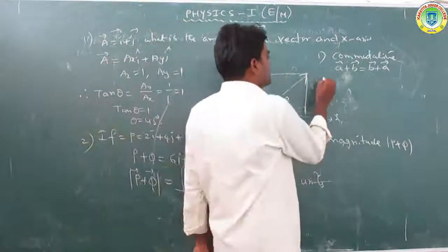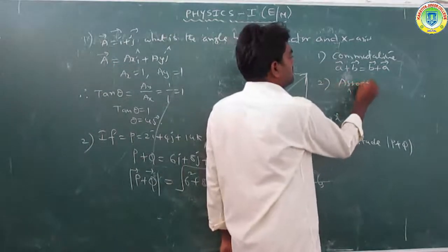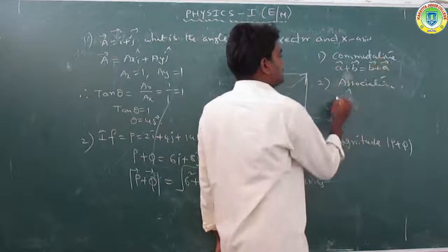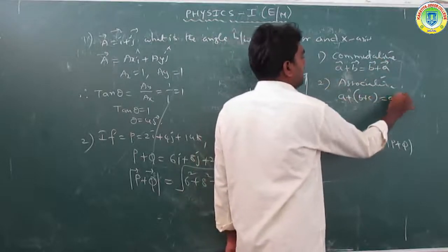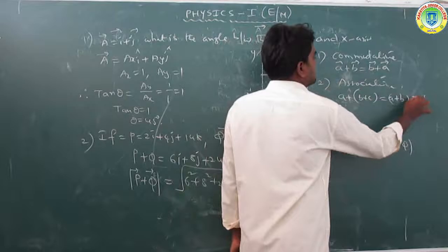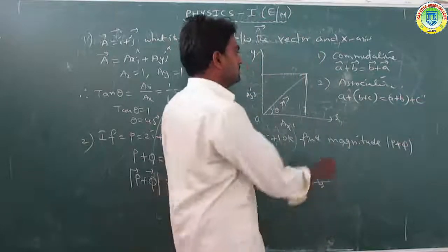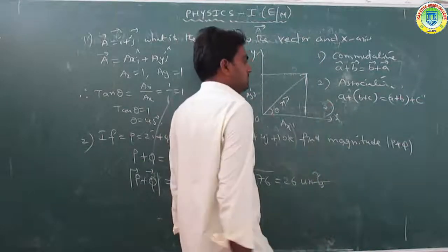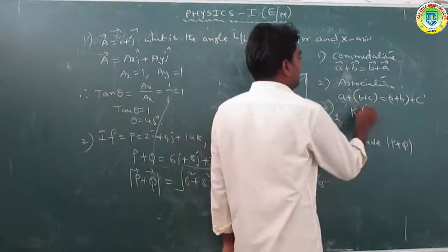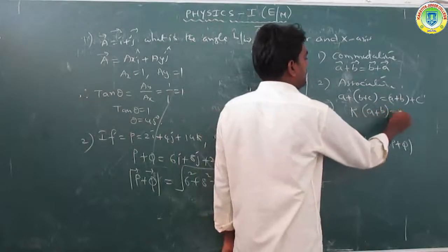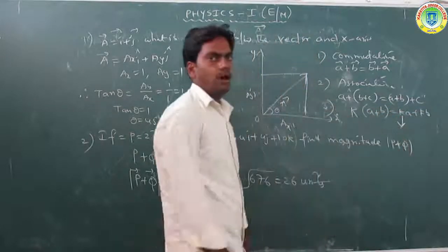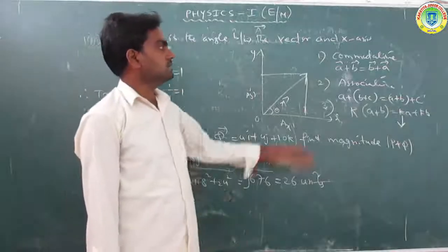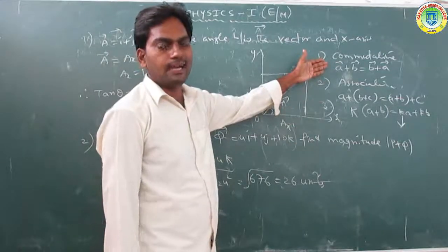Next is the associative law: a plus b plus c is equal to a plus b plus c, grouped either way. Another is the distributive law: k of a plus b is equal to ka plus kb, where k is a scalar.